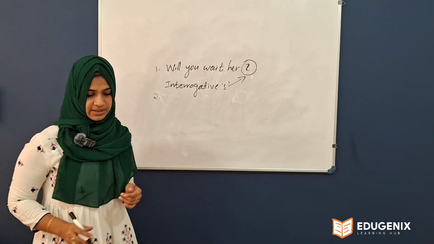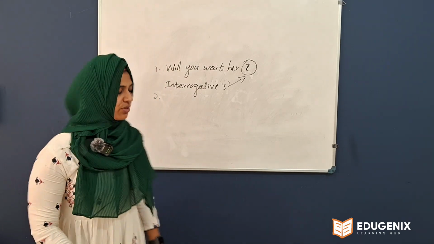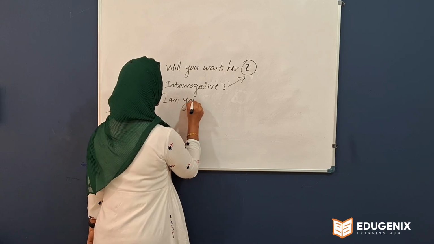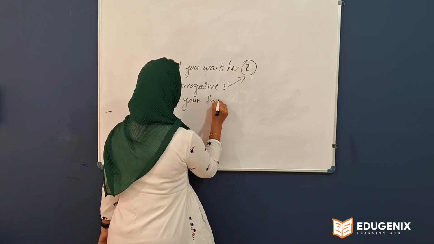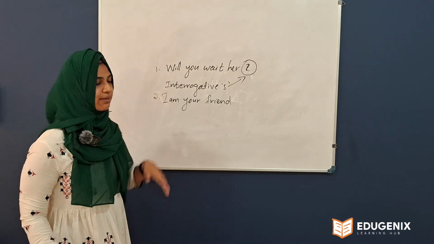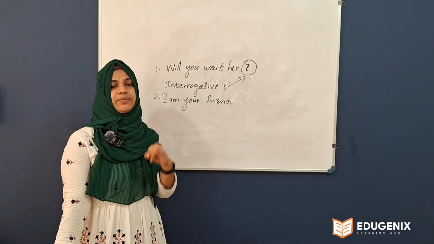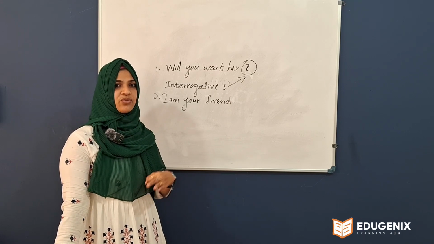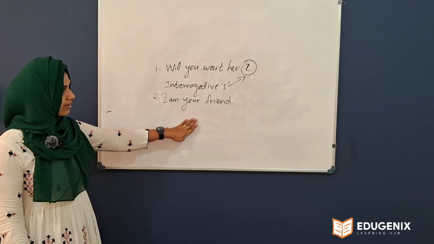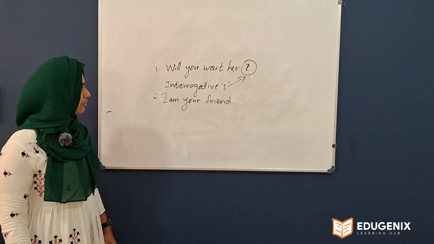Moving to the second one: I'm your friend. Again you will get the four options, that means the four types of sentence: imperative, interrogative, exclamatory, declarative. So what will be the answer? I am your friend.